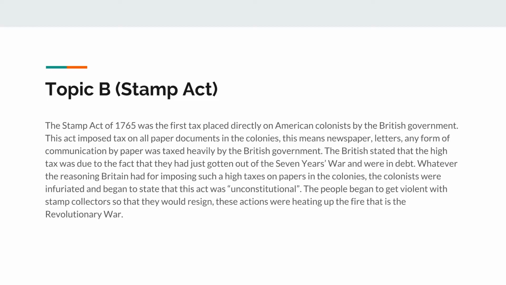Topic B. Stamp Act. The Stamp Act of 1765 was the first tax placed directly on the American colonists by the British government. This act imposed a tax on paper documents in the colonies. This means newspapers, letters, any form of communication by paper was taxed heavily by the British government. The British stated that the high tax was due to the fact that they had just gotten out of the Seven Years' War and were in debt. Whatever the reasoning Britain had for imposing such high taxes on paper, the colonists were infuriated and began to state that this act was unconstitutional. The people began to get violent with the stamp collectors so that they would resign. These actions were heating up the fire that is the Revolutionary War.